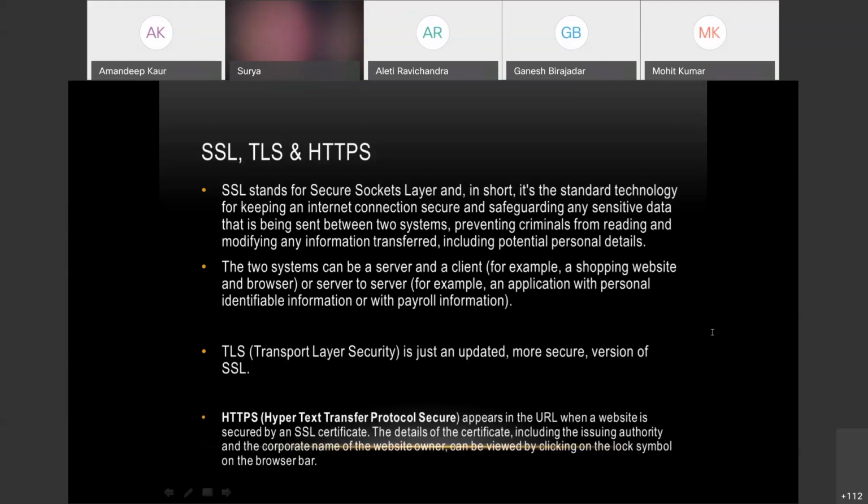Actually, if you're talking about a banking transaction, if there is any alteration in between, or anyone tries to interfere, you must be getting some message that someone is trying to log in to your system or anything like that. That kind of checks are there inside SSL. So I think that is how we ensure that the particular transaction is accurate. And in transaction processing, it either fails or is completely executed.